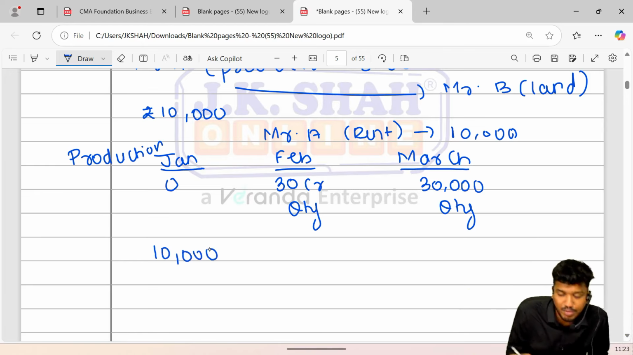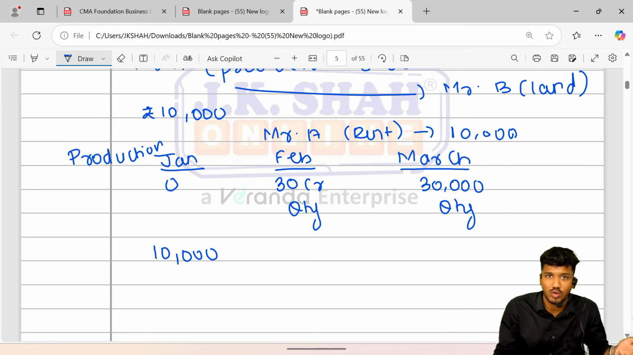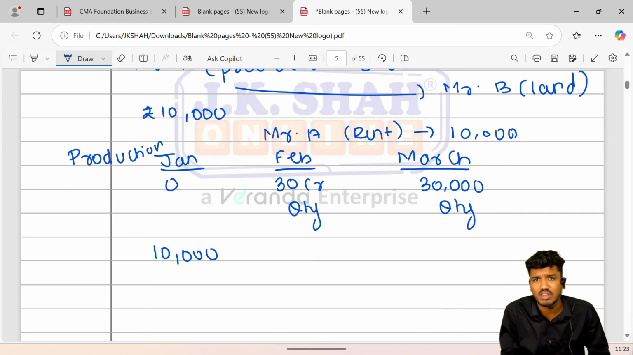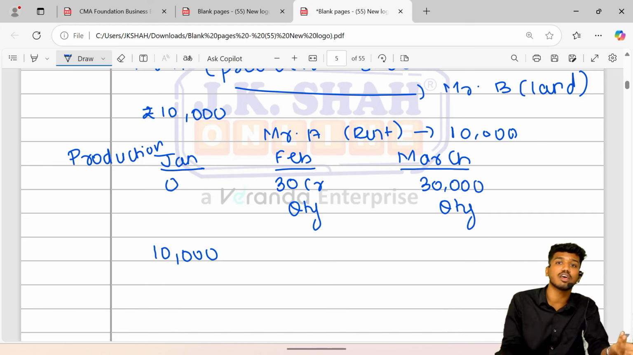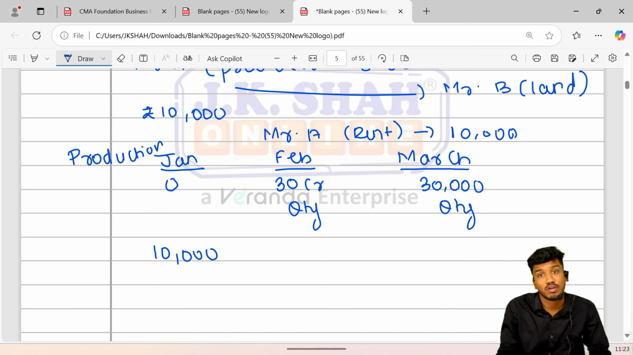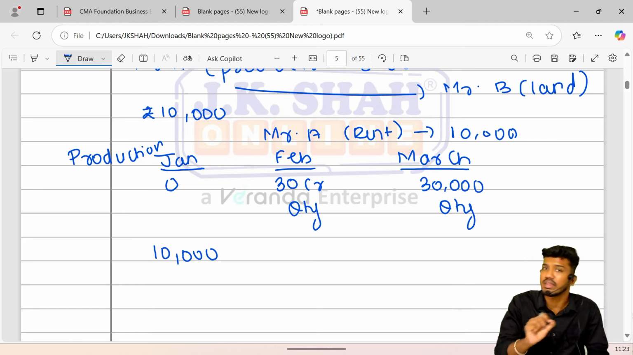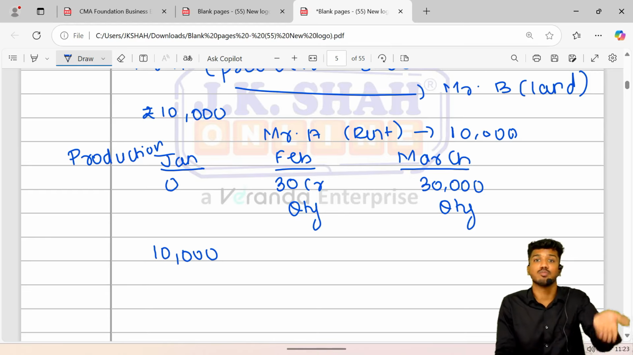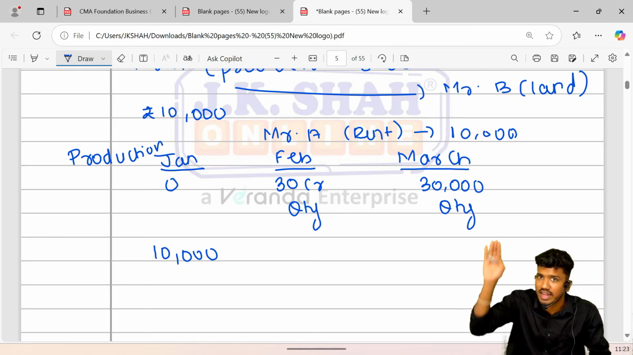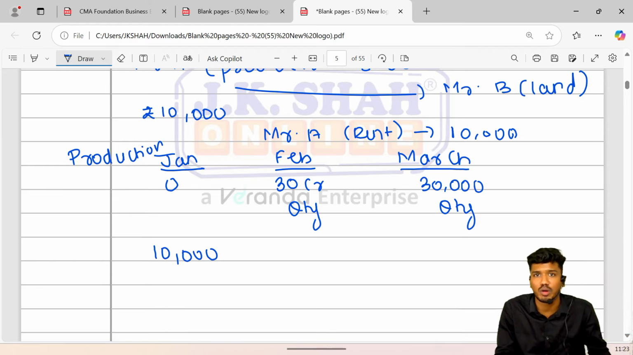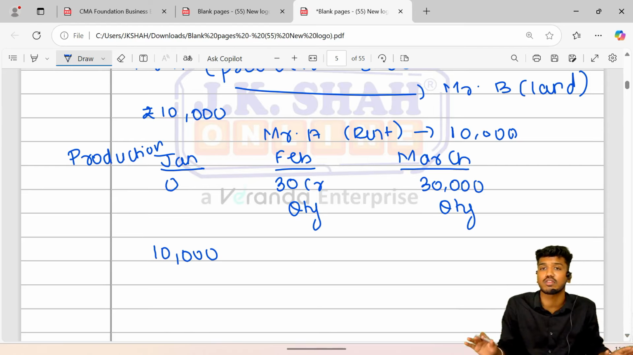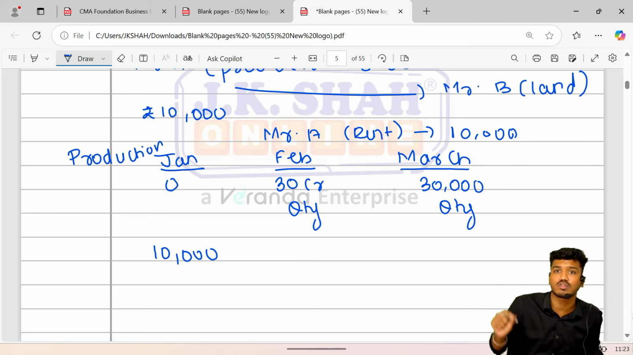So now in the month of February, he increased the production from 0 to 30 crore quantity. How much rent is required to be paid? Again it is 10,000. But sir, why? He is producing more quantity, so more rent is required to be given. No, it does not work like that. It is a type of cost which remains in the business in the same quantity. That is, the cost will remain the same. Whether he produces more commodity, less commodity, or no commodity, the amount of cost is going to remain the same. Hence, it is called a fixed cost.